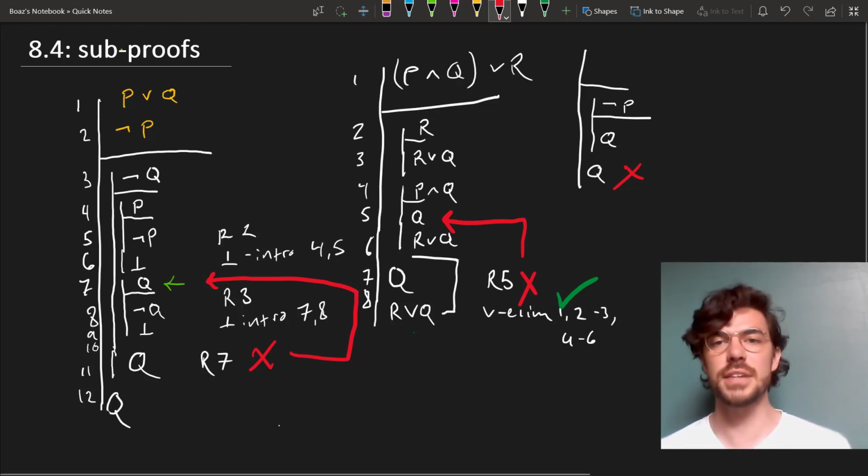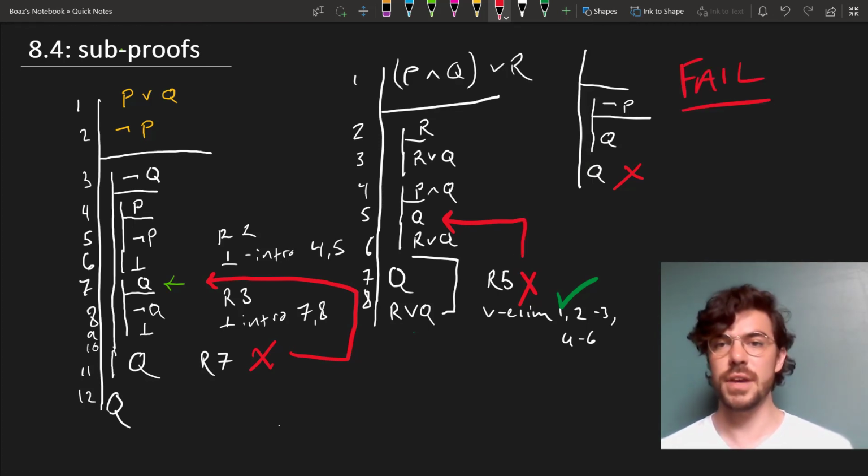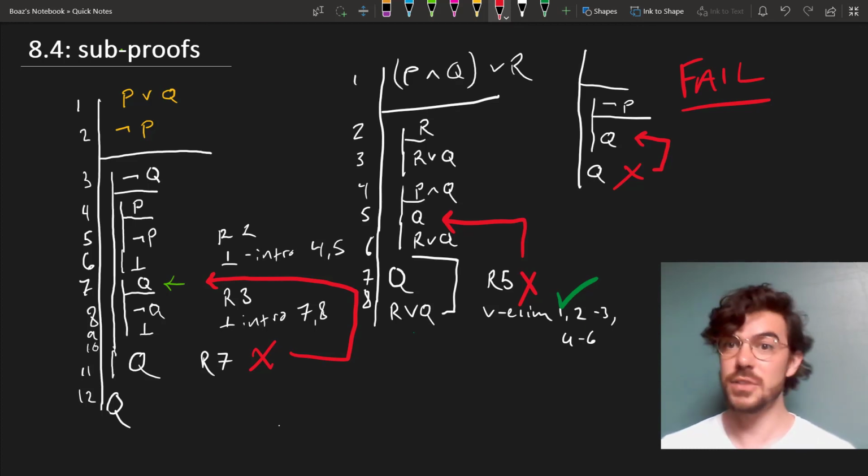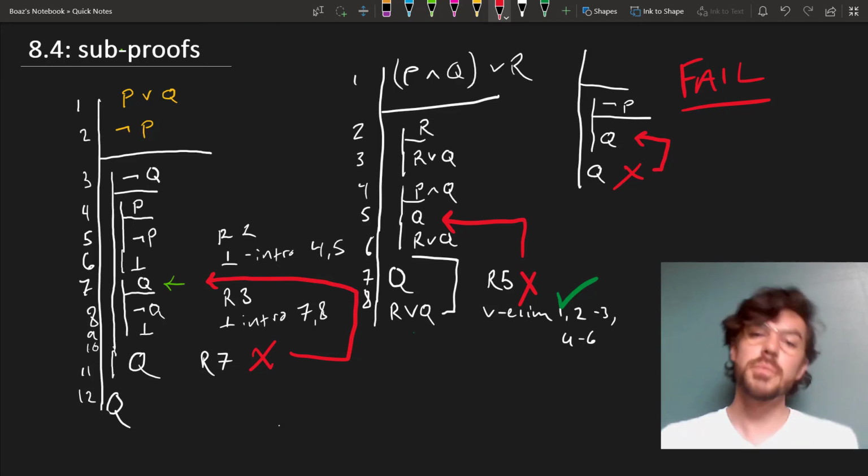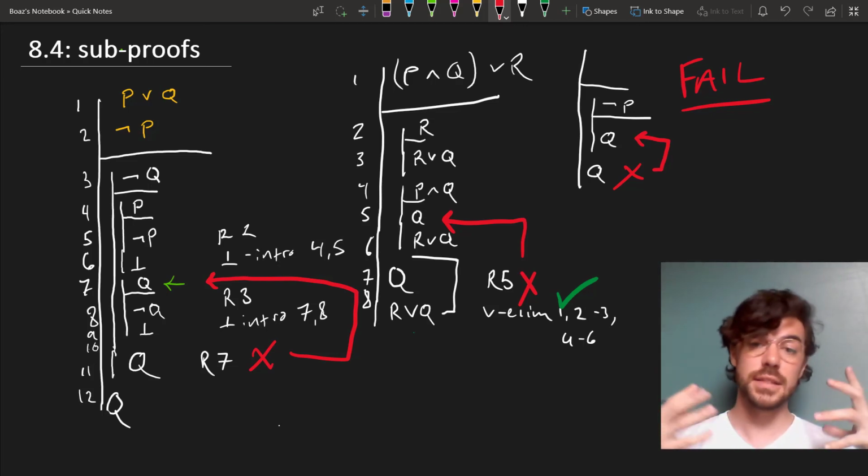So in all these cases, the proof fails. And the reason it fails is because in all these proofs, a conclusion is derived in a way that's not warranted by reaching back into a subproof and plucking something out that was only proved on the basis of an assumption. This is something to be really careful about because it can happen, and when it does, it's extremely bad. Ordinarily, Fitch won't allow you to make these kinds of mistakes because it'll block you from deriving lines that are contained in the subproofs. But the most important thing is to grasp why it is that this is not permitted.